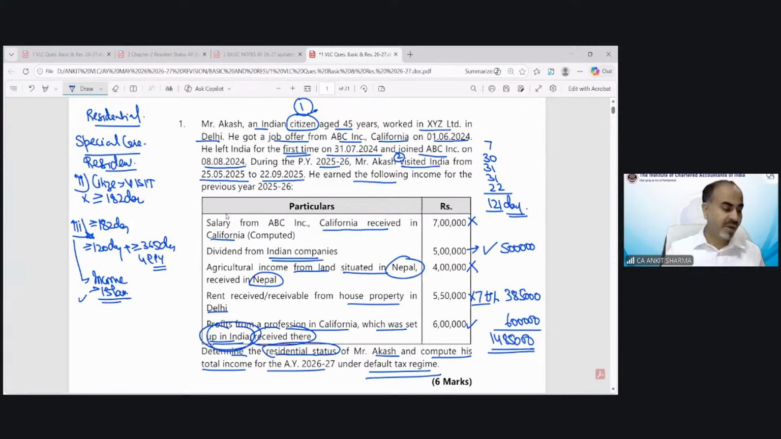Now you can see that because it's 14 lakh 85,000, it is less than 15 lakh. So this provision is also not applicable. Even the deemed resident concept cannot be applied because income does not exceed 15 lakh rupees. So now, as per the information given and as per the provisions, we can say he would be a non-resident.